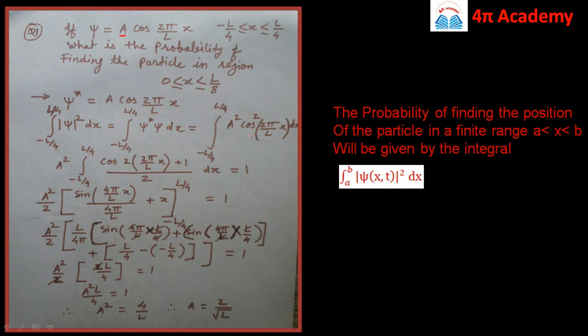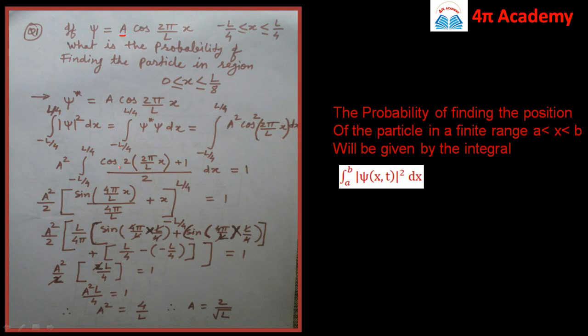Then we can replace cos square x as cos 2x plus 1 divided by 2. So here the integration will be cos of 2 times 2 pi by L into x plus 1, divided by 2, whole thing over dx, which is equal to 1. We can take this 2 outside the integration, so it will be a square by 2.